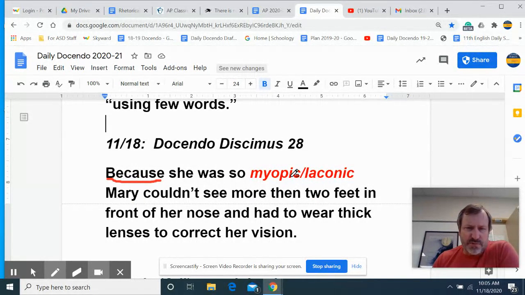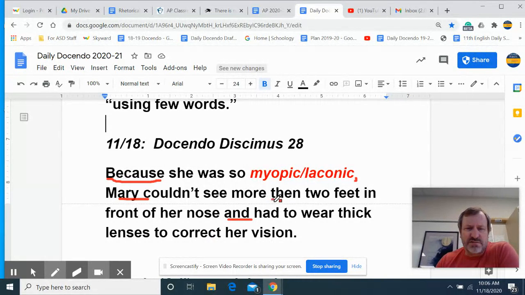So because she was so myopic, we need a comma because our subject is Mary. Mary couldn't see more than 2 feet in front of her nose and had to wear thick lenses. We have two verbs here. The and there is not connecting two independent clauses. It's simply connecting two verb phrases. So there's no need for a comma there.